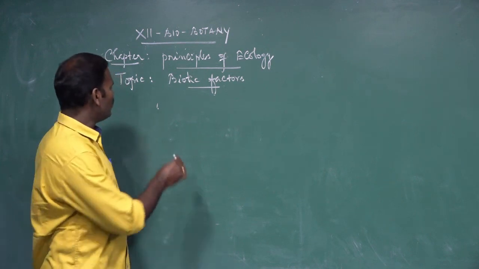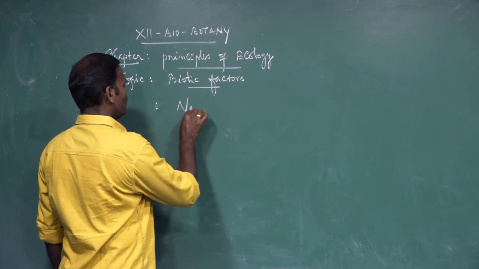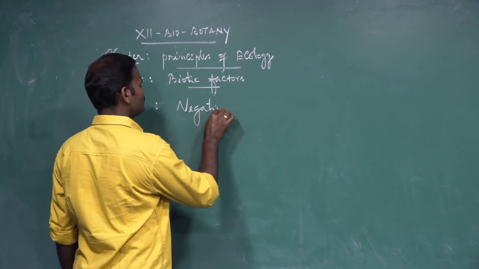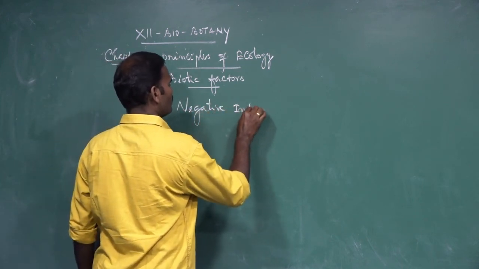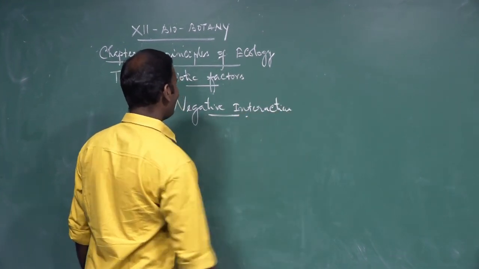But negative interactions, in this video we are going to discuss negative interactions. Then what do you mean by negative interaction?